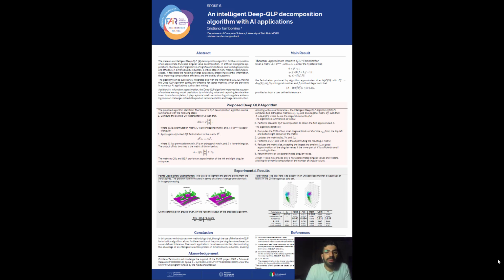Hello everyone, my name is Cristiano Tamborrino and I am a researcher at the Università di Bari in the Department of Computer Science. I'm working on the PNRR FAIR project SPOC6 in the context of Symbiotic AI.